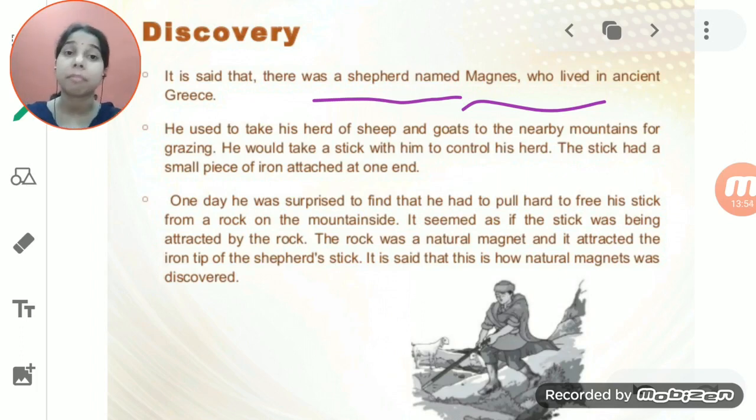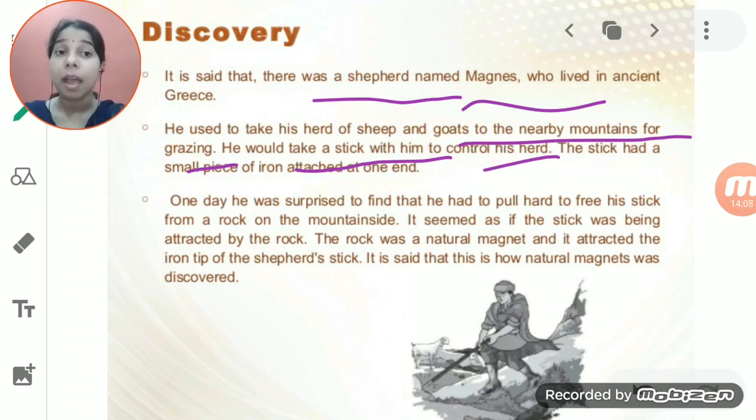If you see the discovery, there was a shepherd and his name was Magnus. He was living in Greece. He used to take his herd of sheep to the nearby mountain for grazing, and he would take a stick with him to control his herd. This stick has a small piece of iron attached at one end.